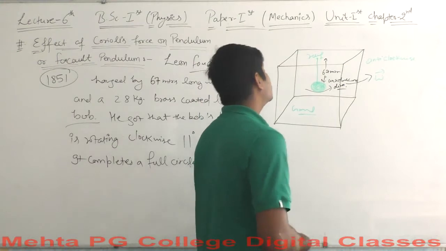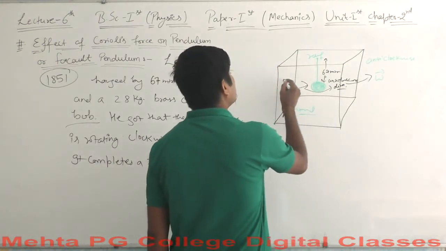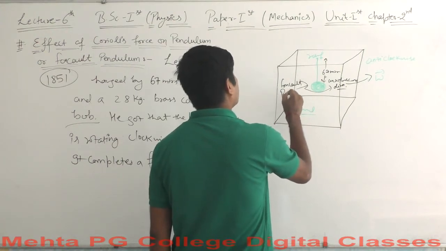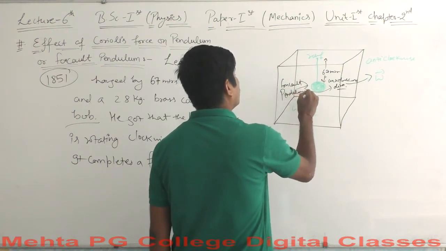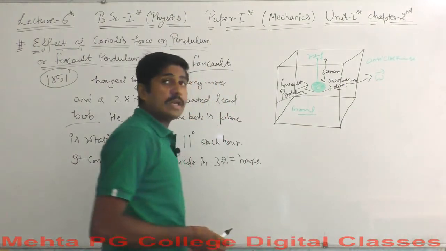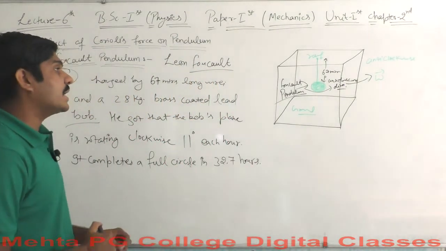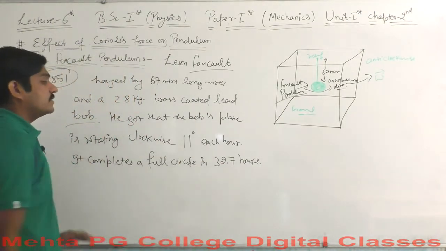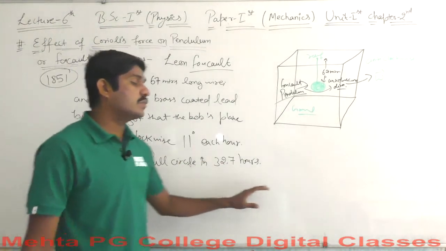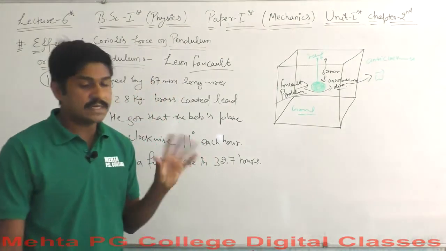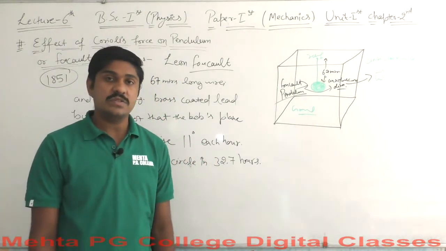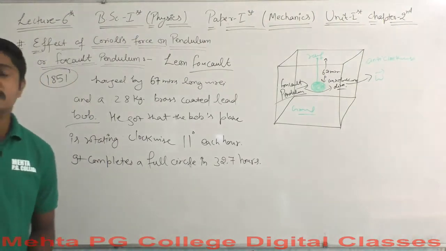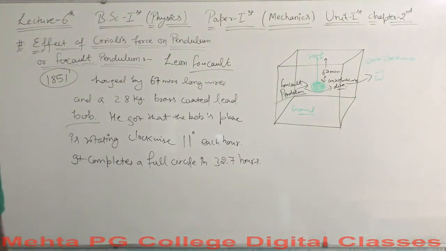This pendulum is termed the Foucault pendulum. So these are all the things which happened with this Foucault pendulum, and it took 32.7 hours to complete its rotation. I hope that you got the theoretical concept of what the Foucault pendulum was exactly.